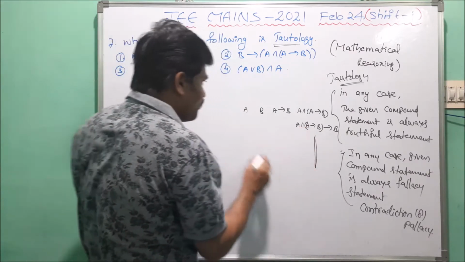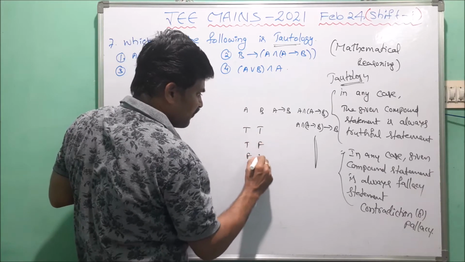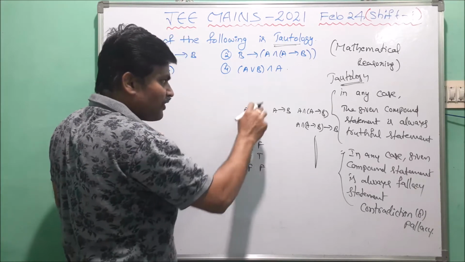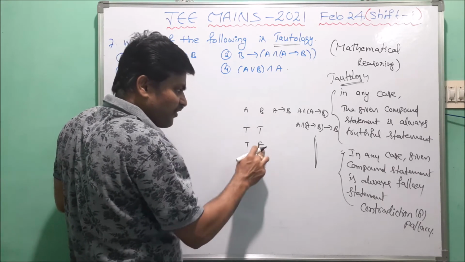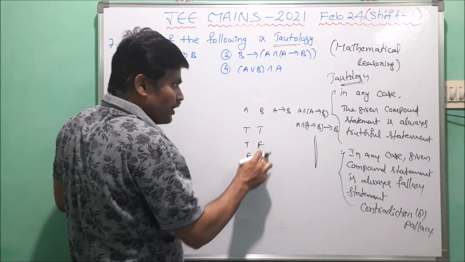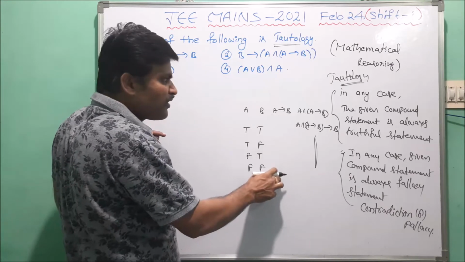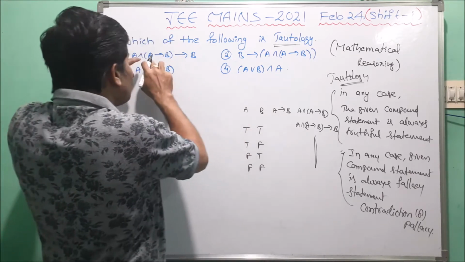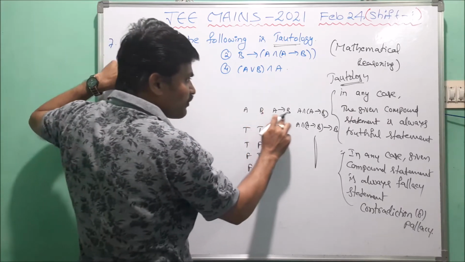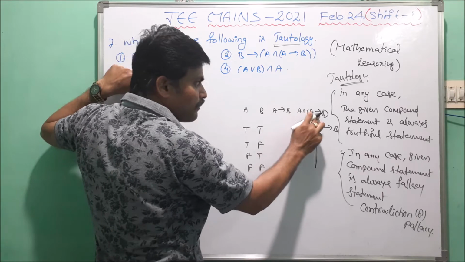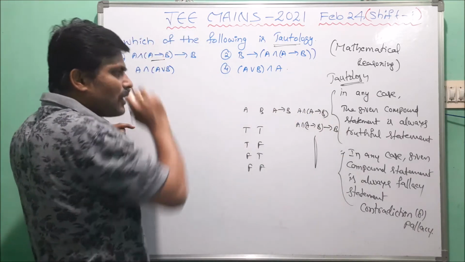In that table, the individual statements' truth values are TT, TF, FT, FF. That means the first one is true and the second one is true; first true, second false; first false, second true; and now both are false. First we take the individual propositions, and then the remaining compound propositions: A implies B, and A and (A implies B), and (A and (A implies B)) implies B. This is the total given compound proposition.